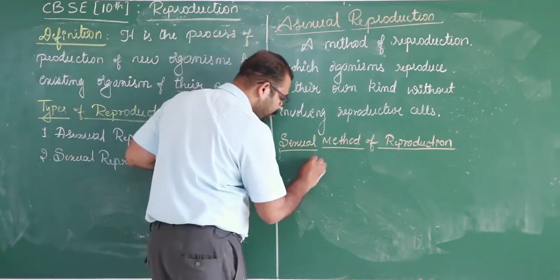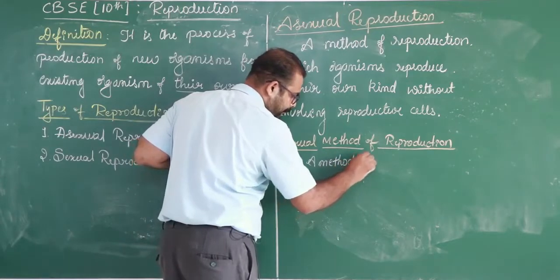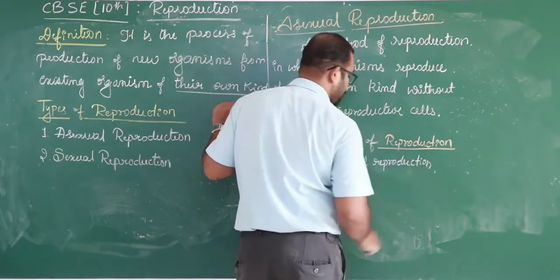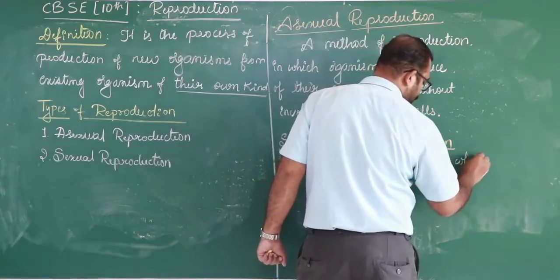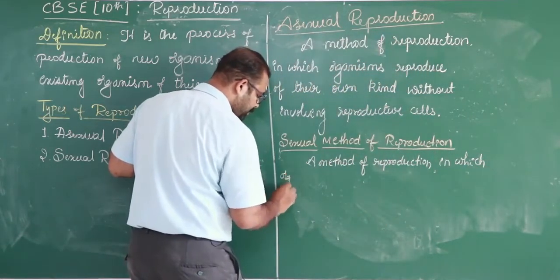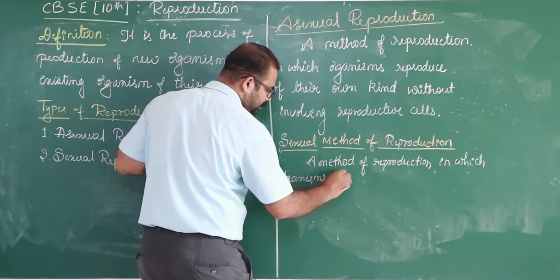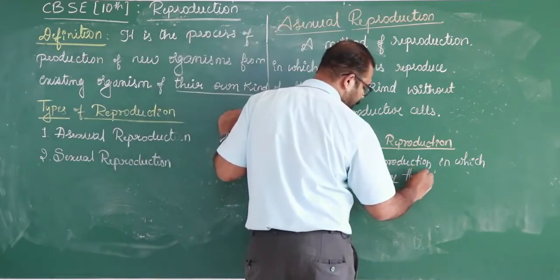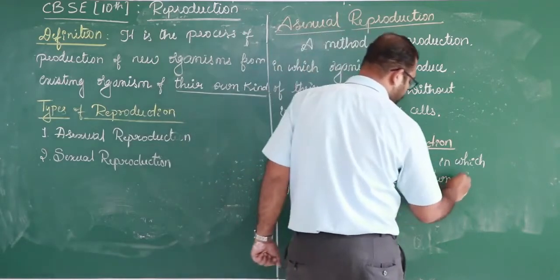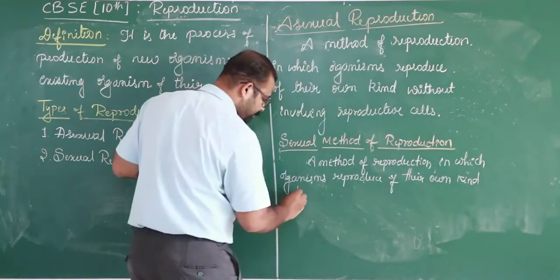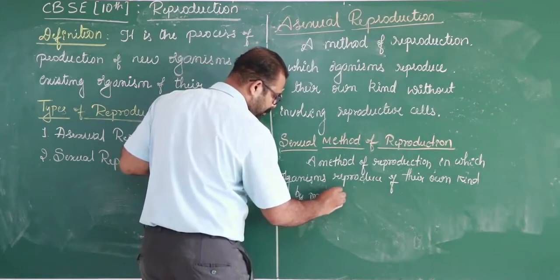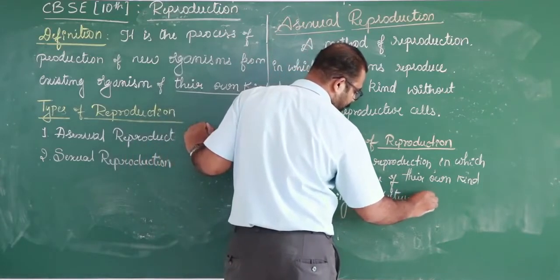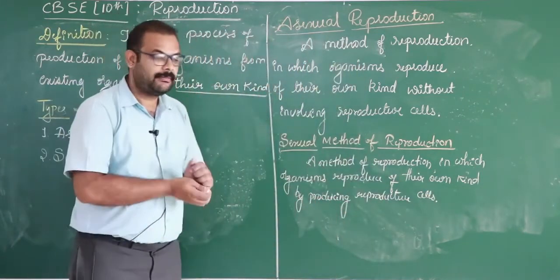Sexual reproduction is a method of reproduction in which organisms reproduce of their own kind by producing reproductive cells. This is what we call the sexual method of reproduction.